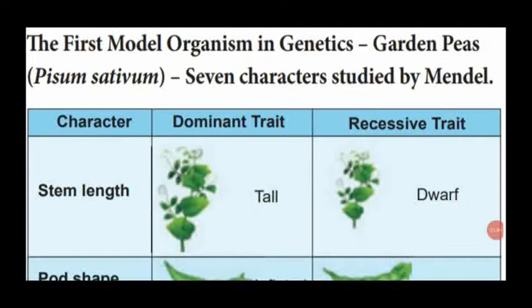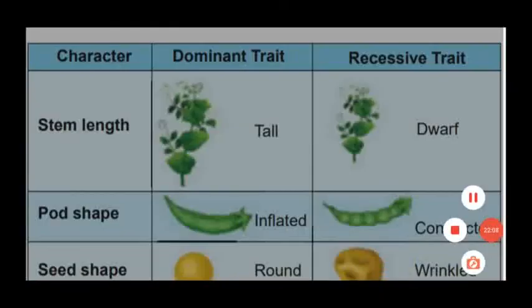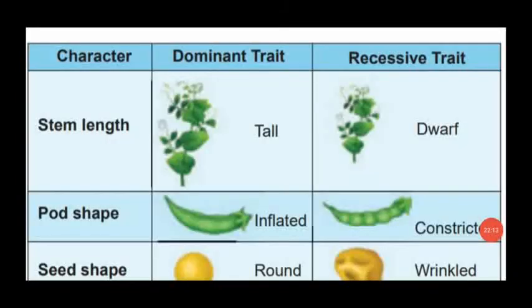Dear students, see the table which is showing the 7 contrasting characters of the pea plant observed by Mendel. The binomial name of the garden pea plant is Pisum sativum. The table shows the character, dominant character and recessive character. Dear students, each gene present in the chromosome shows 2 different contrasting characters. One is the dominant trait, another one is the recessive trait.